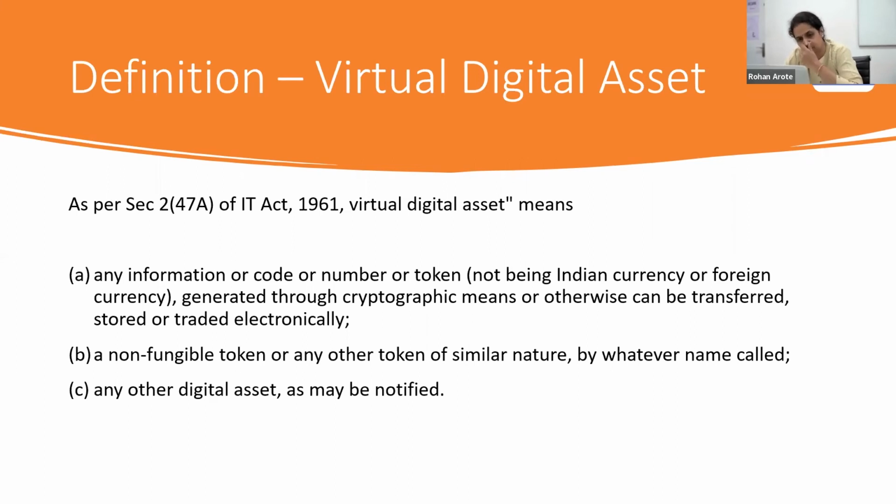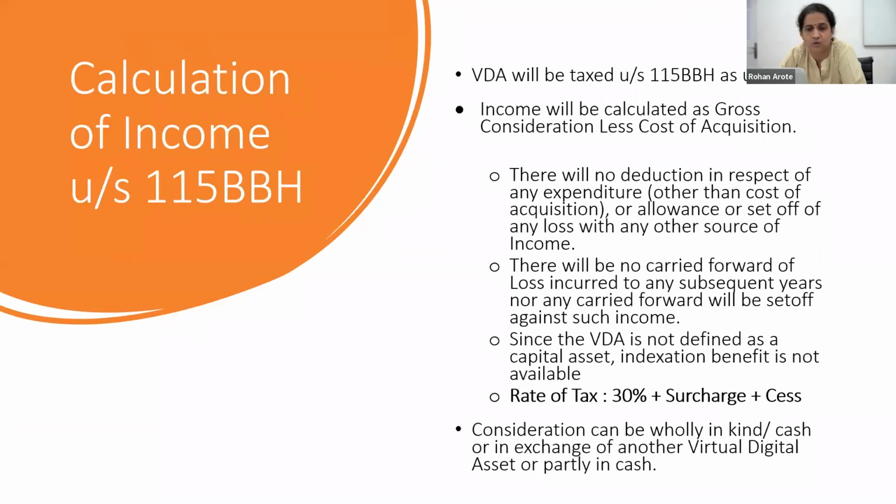Also NFT transactions, non-fungible tokens, or any other token of similar nature, and any other digital assets as may be notified. Now, how income will be calculated under Section 115BBH: it will be the total consideration received minus cost of acquisition. Please note there will be no deduction for any kind of expenditure, brought forward loss, or any other loss of any type. And since it's not a capital asset, it will not be treated under capital gains, but it will be treated under other sources.